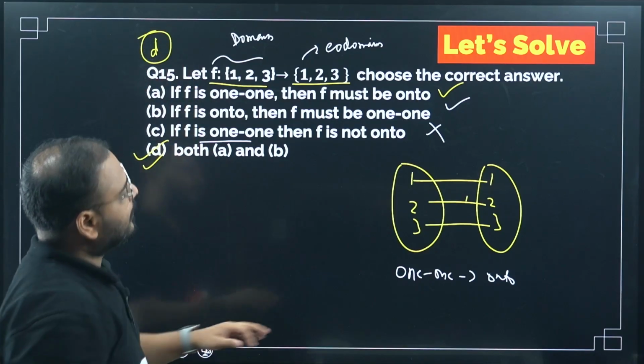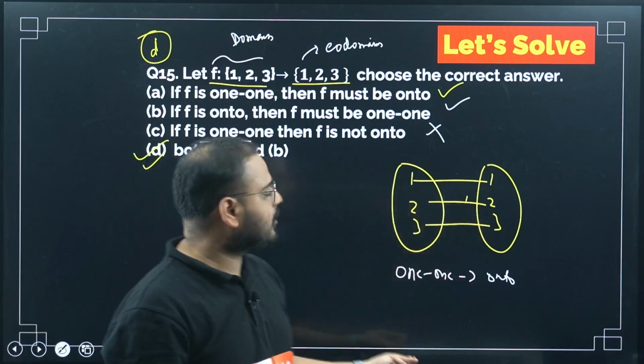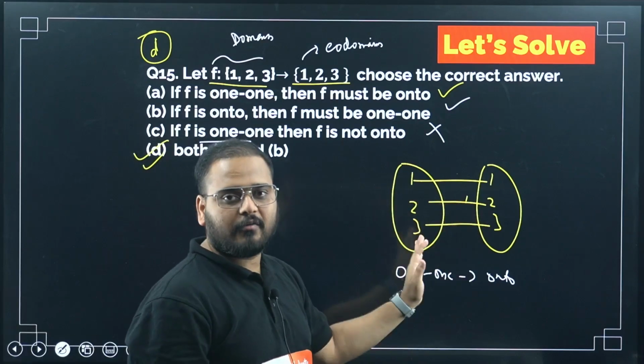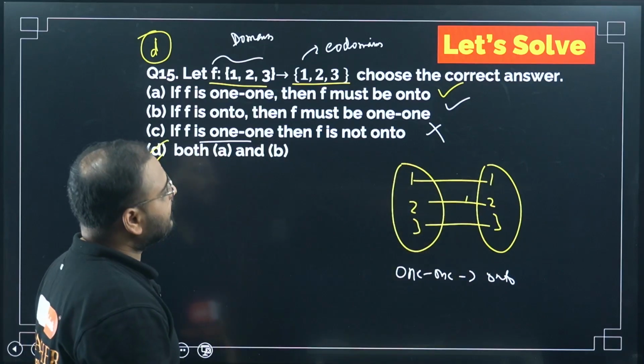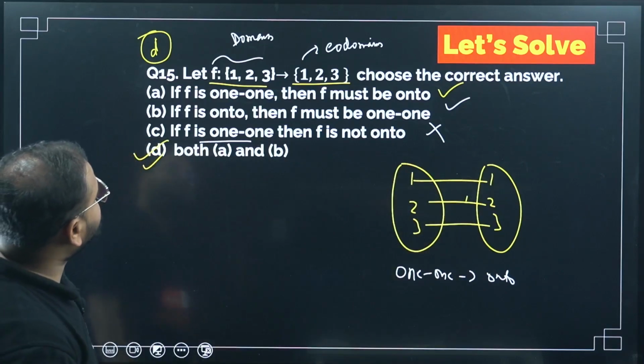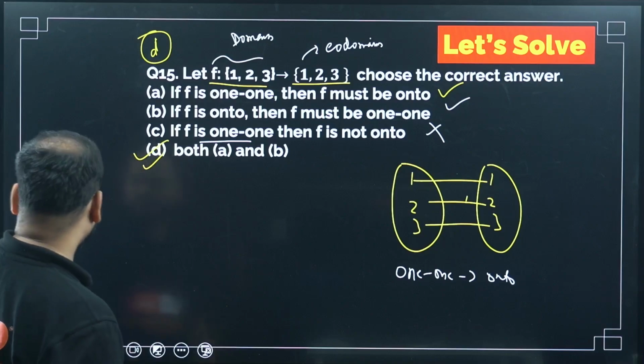If it is 1-1, then on-to is also true; if it is on-to, then 1-1 is also true. Okay. All right, let's move on. Okay, that's it. Let's move on to the next.